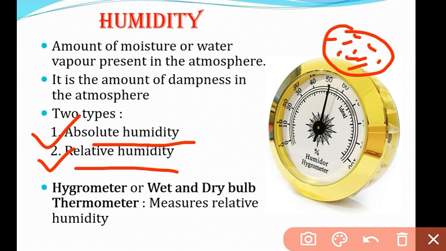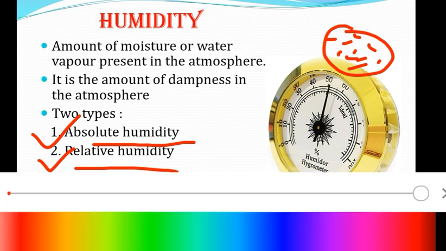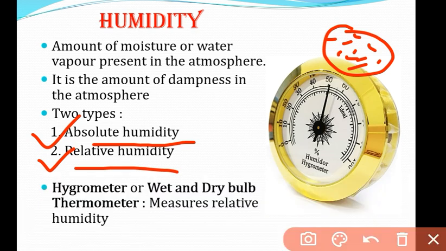If the temperature changes, then the relative humidity will also change. So at a certain temperature, in a parcel of air, the ratio between the water vapor already present and the amount up to which it can absorb will be called the relative humidity.